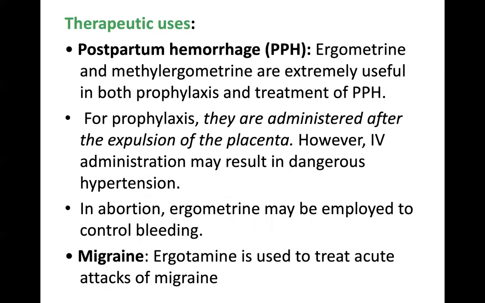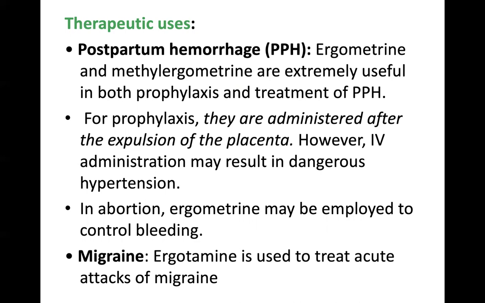Coming to therapeutic uses. Postpartum hemorrhage. I guess you all know what postpartum hemorrhage is. That is, being unable to stop the bleeding even after the delivery of the baby. Ergometrin and methyl ergometrin are extremely useful in both prophylaxis and treatment of postpartum hemorrhage. For prophylaxis, they are administered after the expulsion of the placenta. However, IV administration may result in dangerous hypertension.